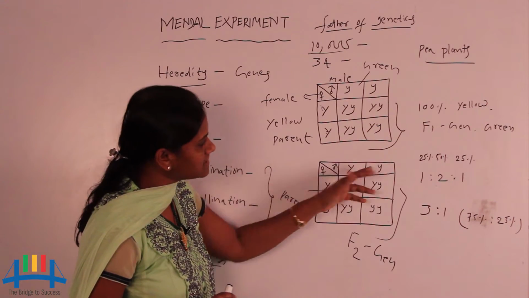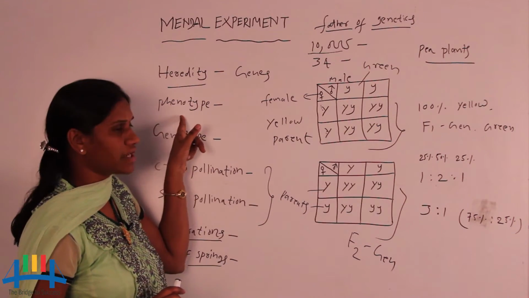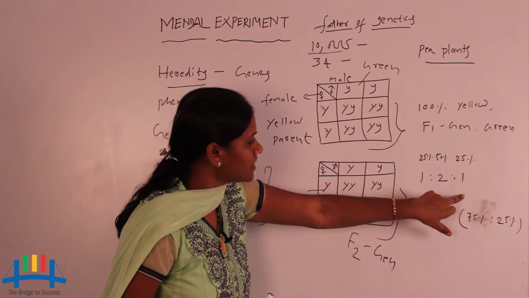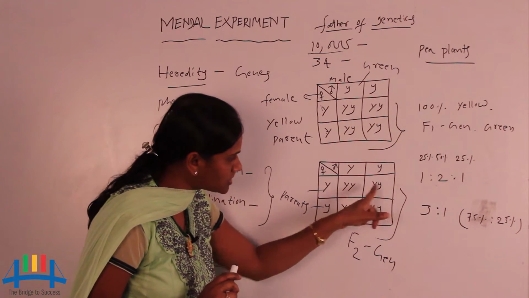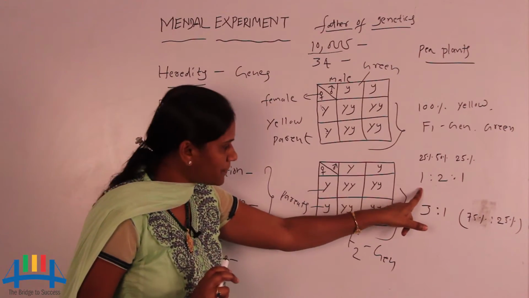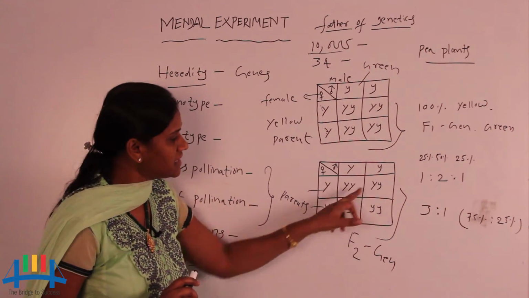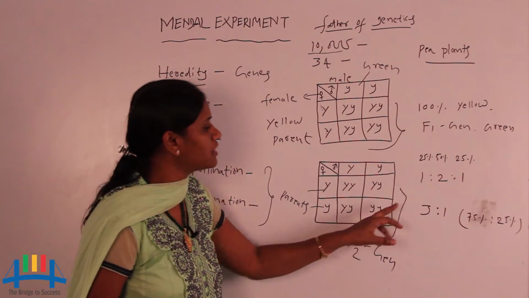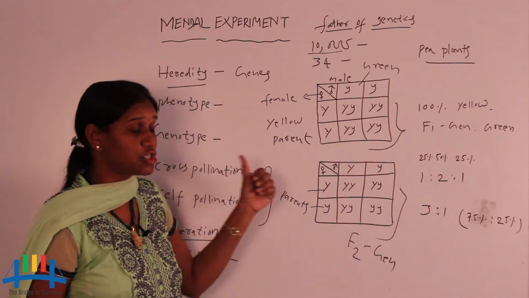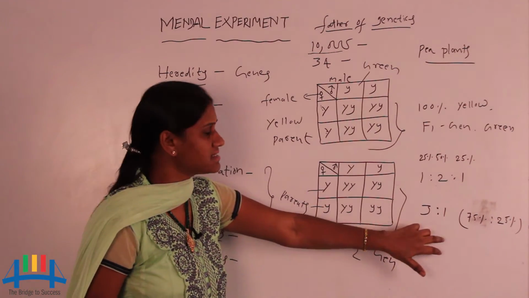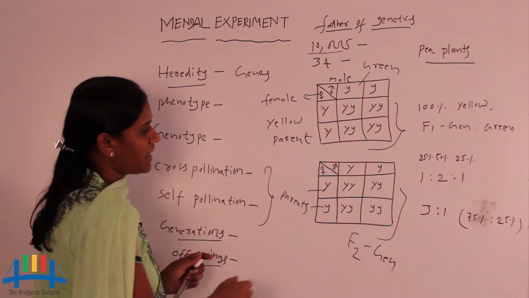For the genotype, 1:2:1: the 1 shows homozygous, 25%, the 2 is 50%, which is mixed yellow, and pure green is 25%. So 1:2:1 is the genotype ratio and 3:1 is the phenotype ratio.